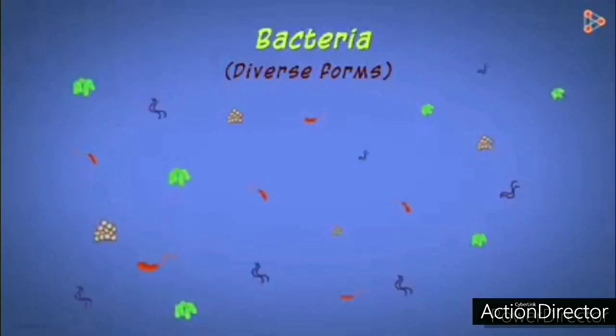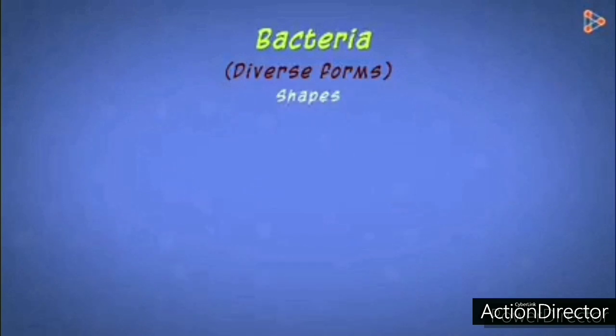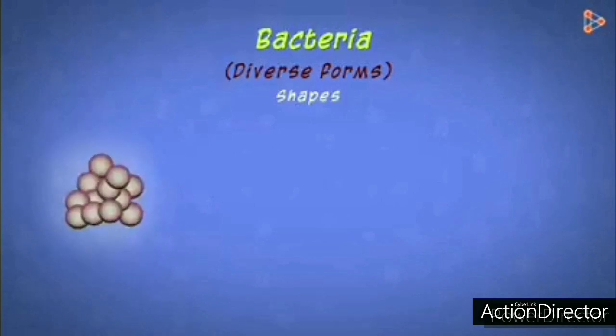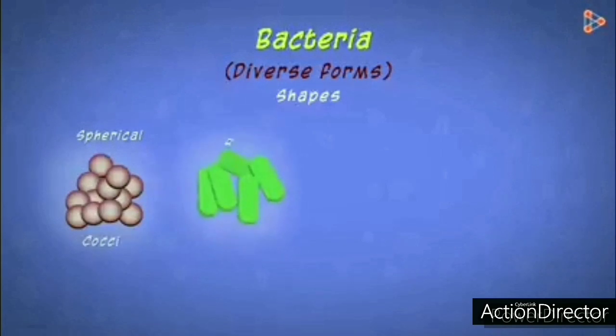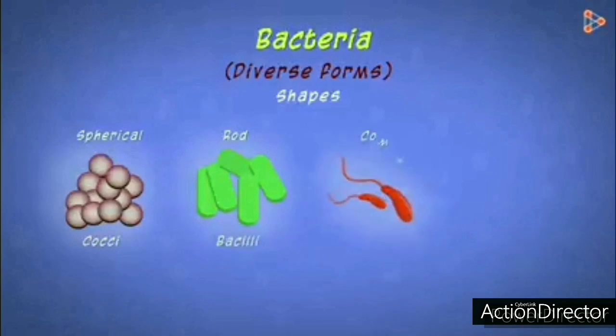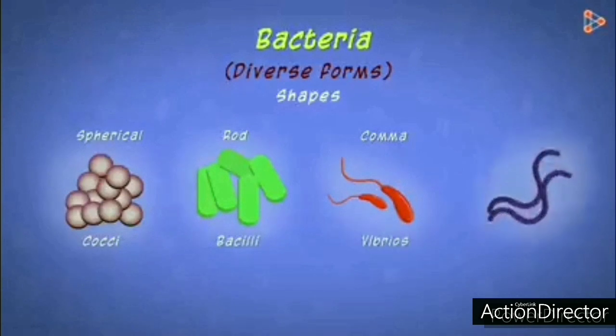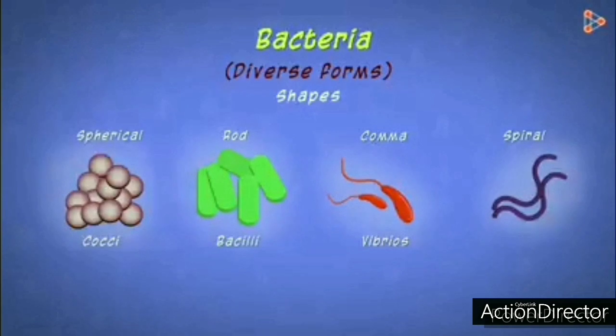Now come to the shape of bacteria. There are different kinds or varieties of bacteria present all over nature, so we can identify them depending upon their shapes. The first shape is spherical, and we call them cocci. The second is rod shaped, and we call them bacilli. The third is comma shaped, and we call them vibrio. The fourth is spiral shaped, and we call them spirilla or spirillum. These are the different shapes of bacteria.